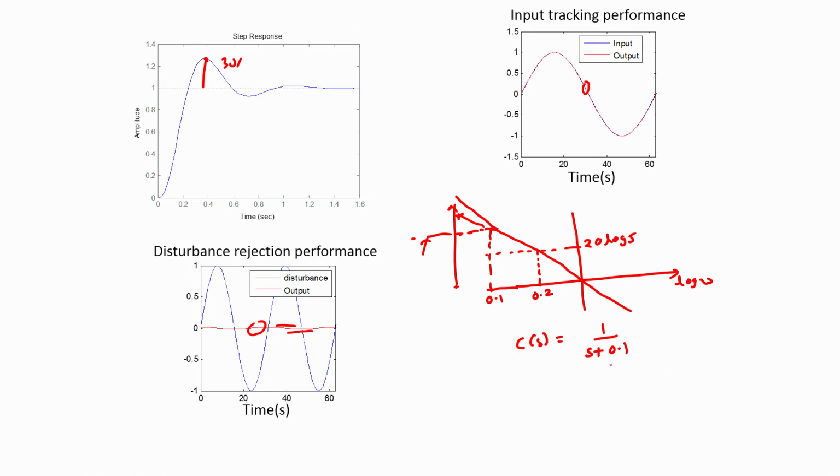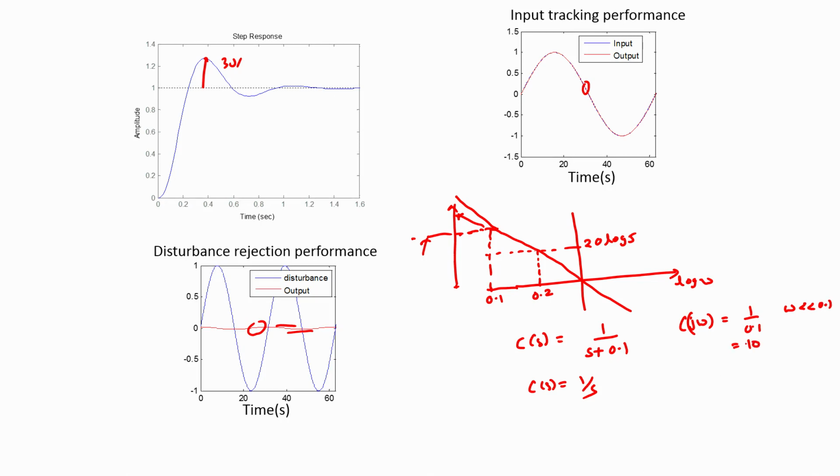Now if you were to go with this controller instead of the controller C of s equal to 1 by s, then for frequencies omega less than 0.1 radian per second, the gain of the controller C of j omega would be equal to 1 by 0.1 for omega much less than 0.1 radian per second, and that is equal to 10.